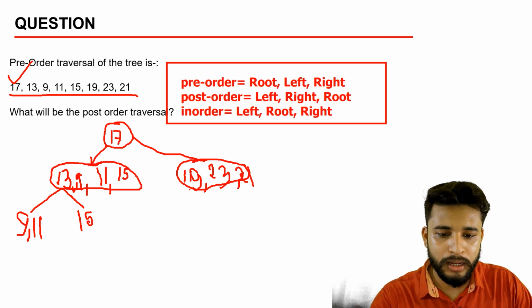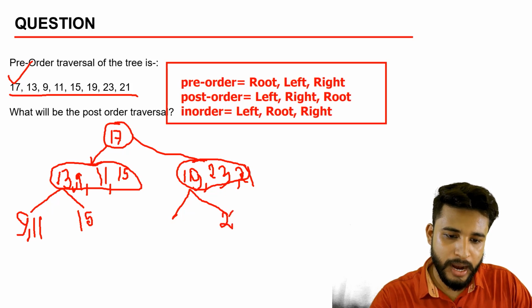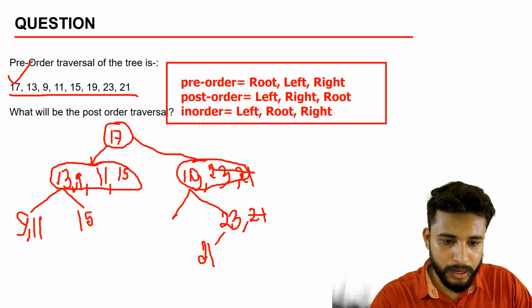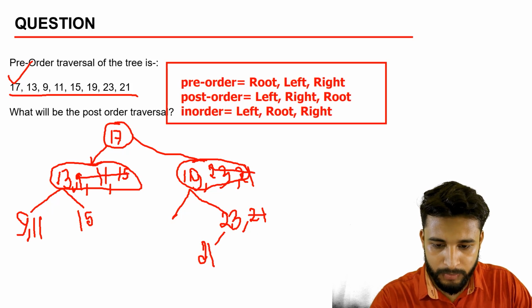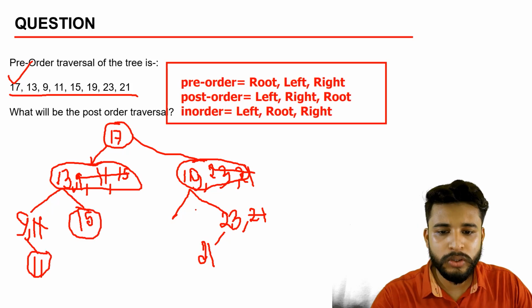Same will happen to the 19. There is no number lesser than 19 here. The numbers are 23 and 21. So 21 will come on this side, and it will be eliminated from here. So we will also eliminate the values. 11 is greater, so it will come on this side, the right hand side. Okay, so this is the basic tree.